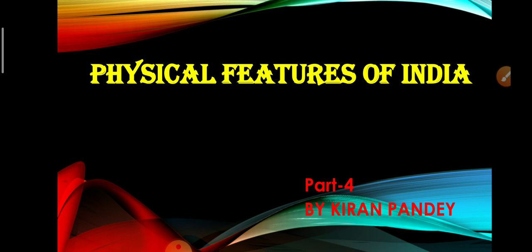So, we had started chapter 2 from geography, and that is physical features of India. Students, in previous class we have studied about the distribution of northern plains and peninsular plateau, and we came to know that northern plain has been formed by the interplay of three major river systems, the Indus, the Ganga and the Brahmaputra, along with their tributaries.